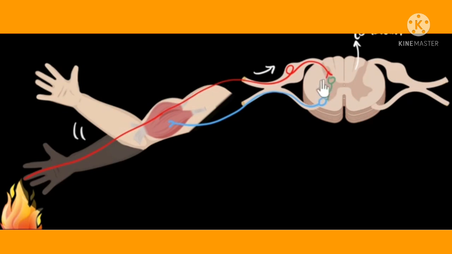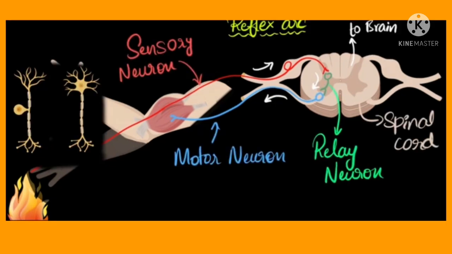Got it? First, which one receives? Sensory neuron. Sensory neuron transmits impulses to the spinal cord. Then the spinal cord passes the stimulus to the relay neuron. Relay neuron transmits to the motor neuron. Motor neuron carries the command from the spinal cord to our arm. Muscles in our arm contract and at once we withdraw our hand. Here the muscle is an effector organ, which has responded to the heat.